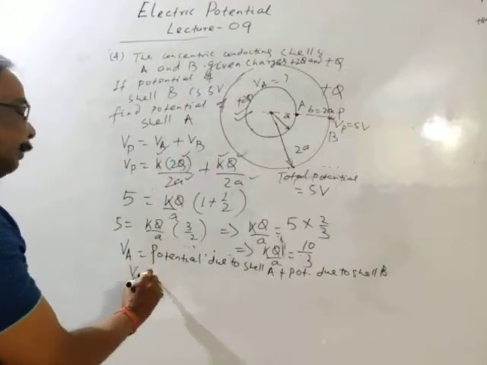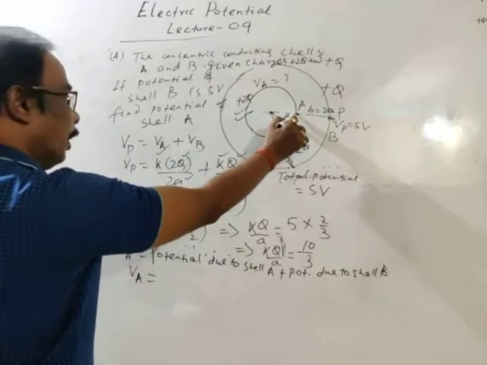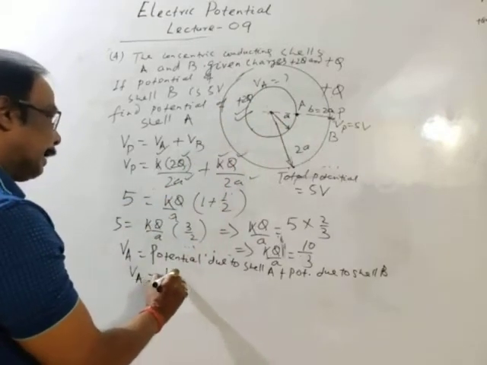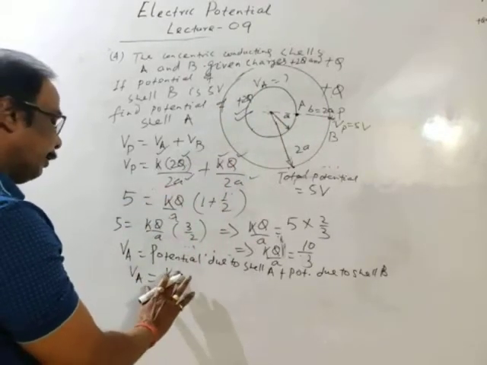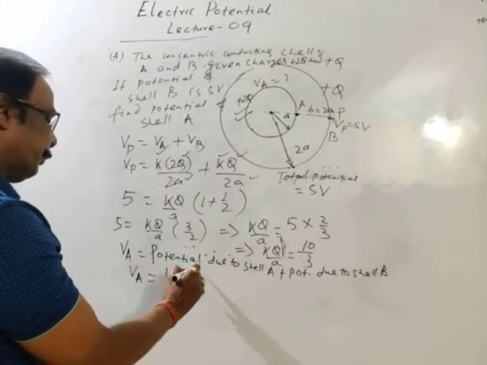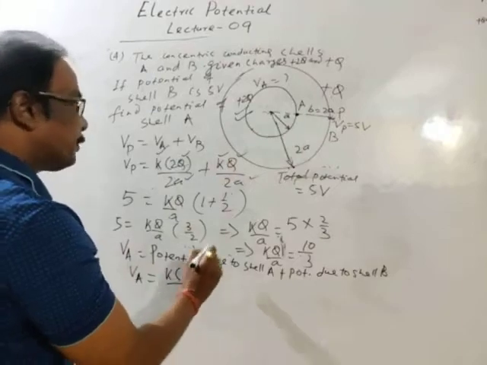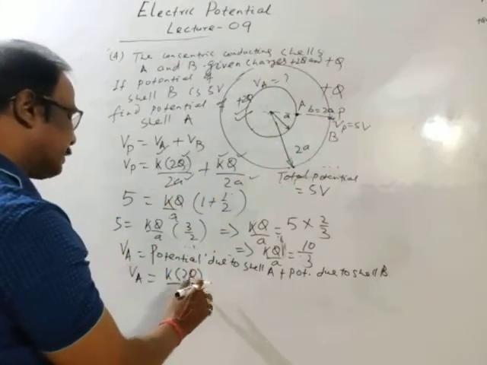Due to cell A, on the surface or inside the surface, whatever we may take, K into charge 2Q, distance A, is the same everywhere.